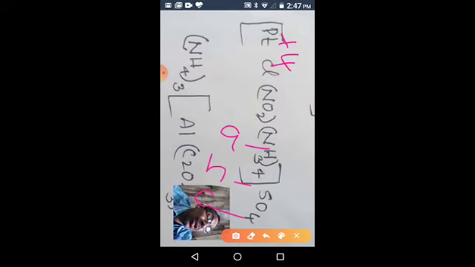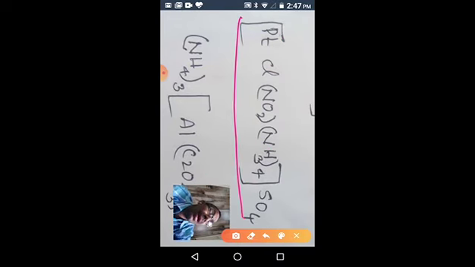Irrespective of charge, don't consider the charge while giving the order of the ligands. As per this rule, we can give the name. First we have to give the ligand names, because it is a cationic complex. In the names of the ligands, first ammine comes, tetra. Why tetra? It is 4 in number, so to indicate the 4, we use the Greek prefix tetra. Tetraammine. Chloro.